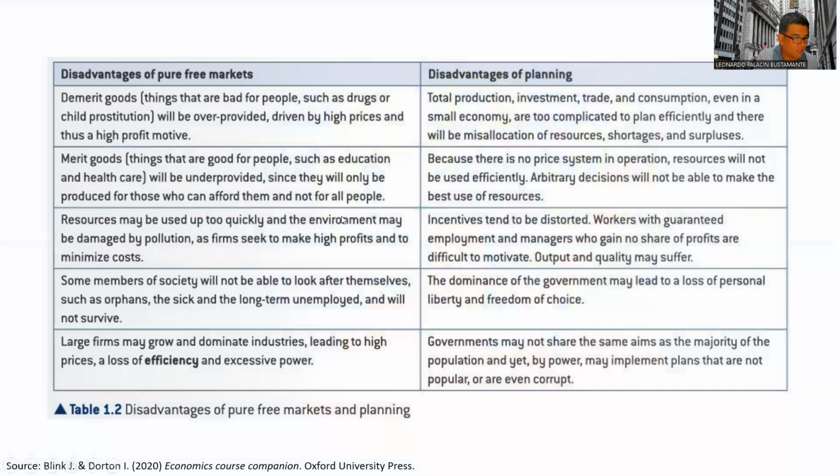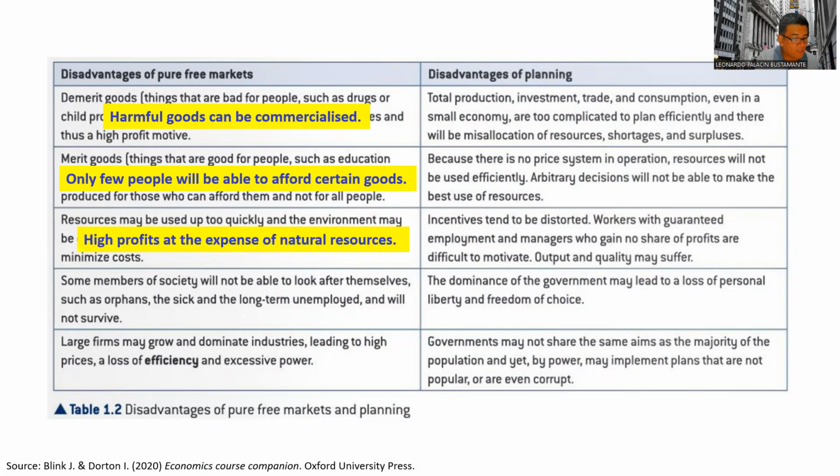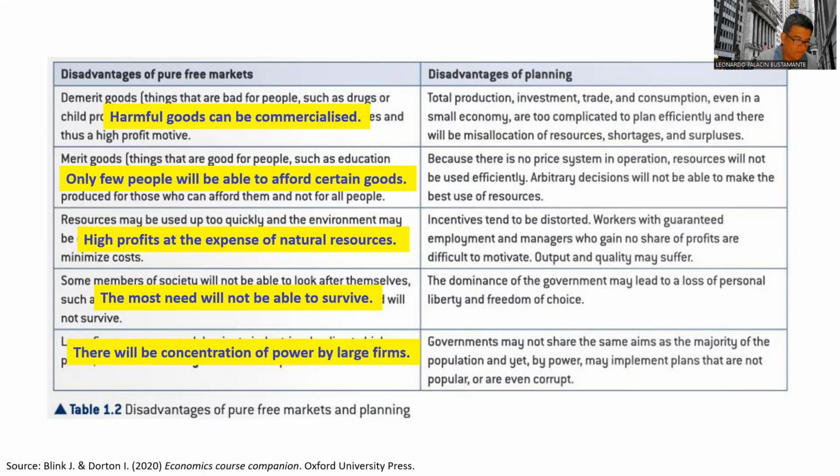The first disadvantage for pure free markets is that harmful goods can be commercialized. Number two, only few people will be able to afford certain goods under this method. High profits occur at the expense of natural resources. The most needed, people who need, like poor people, people with disadvantages, they will not be able to survive. There will be concentration of power by large firms that might result in monopolies.